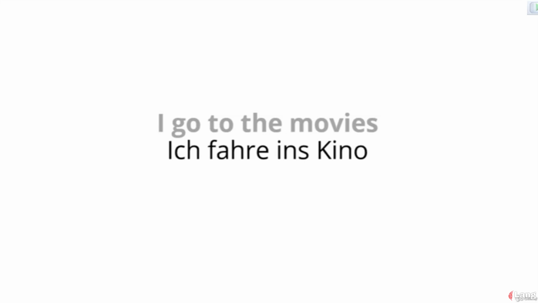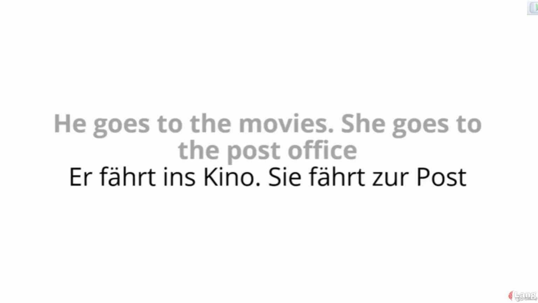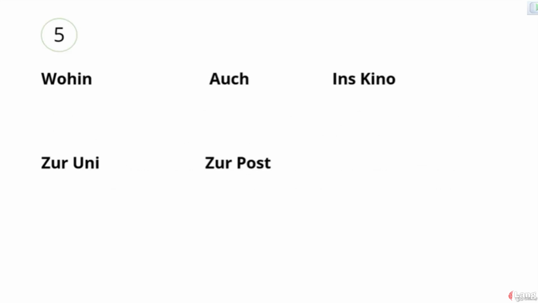Ich fahre ins Kino. He goes to the movies. She goes to the post office. Er fährt ins Kino. Sie fährt zur Post.